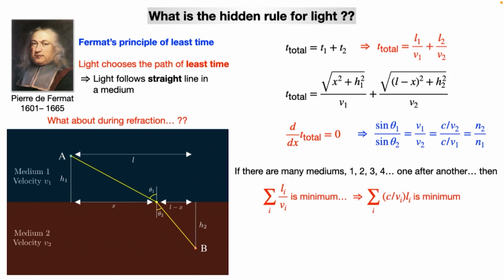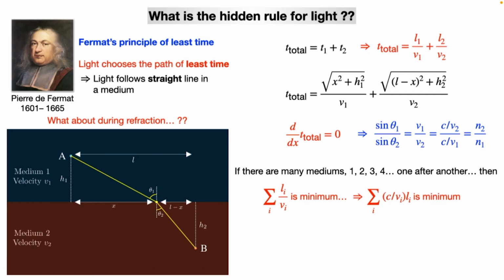Fine. Now, similarly, if I have many mediums, 1, 2, 3, 4, one after another, then we see that this summation, Li by Vi, is minimum, because that is the total time. And because c is a constant, I can multiply by it and the minimum will remain a minimum.